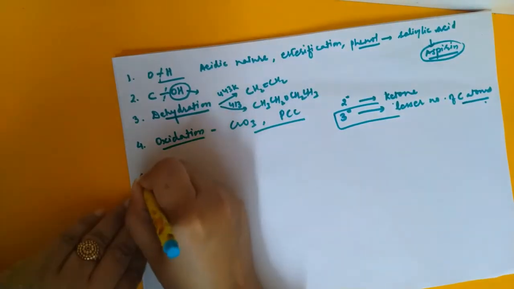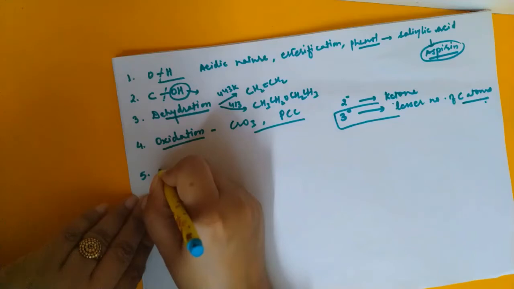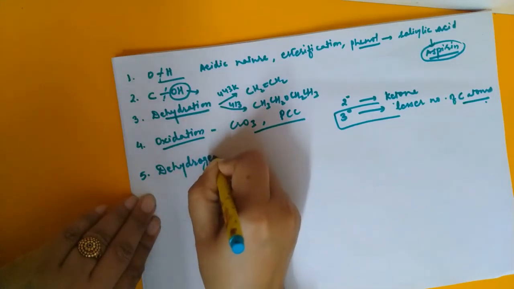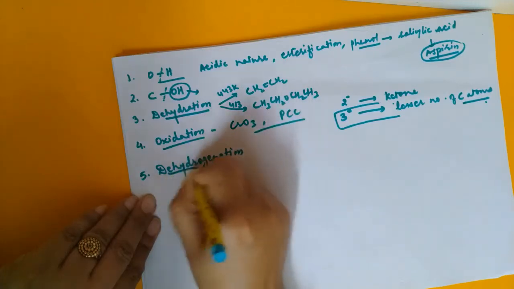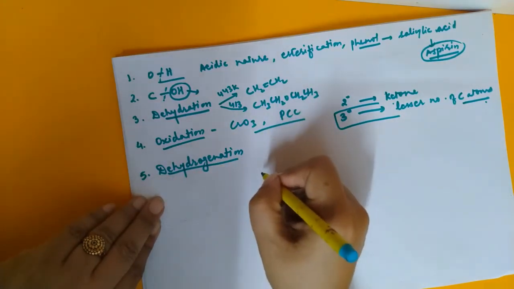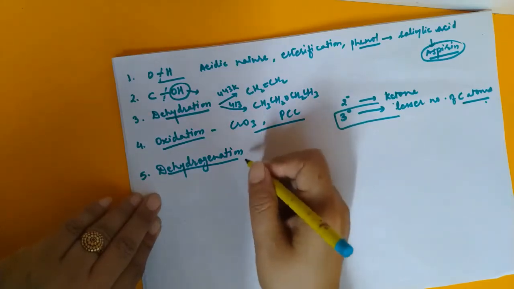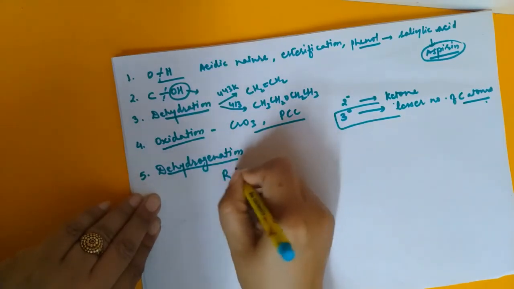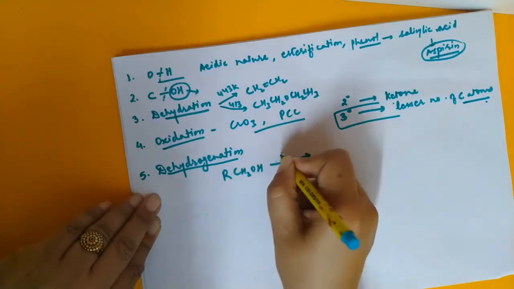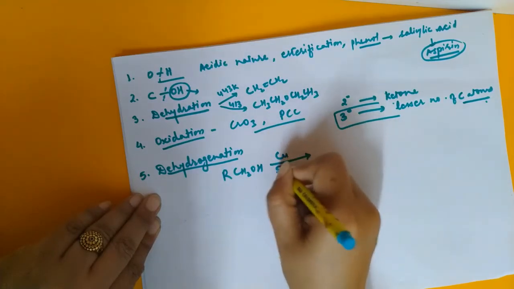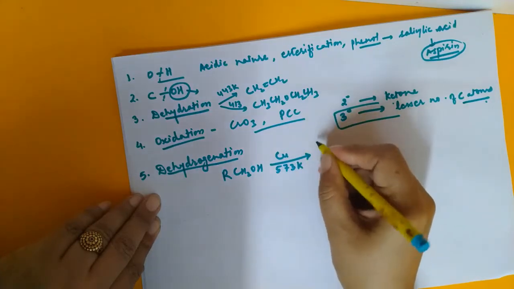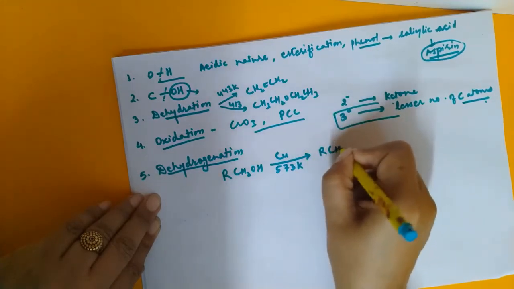Then the next category of reaction of alcohols, which is left here, is dehydrogenation. When alcohol vapors are passed over red hot copper at 573 Kelvin, for RCH2OH, the primary alcohol vapor, maybe ethanol, methanol, etc., it will be converted to an aldehyde.